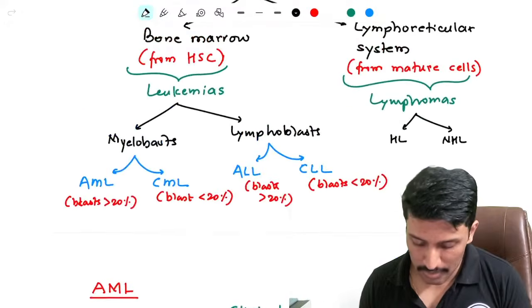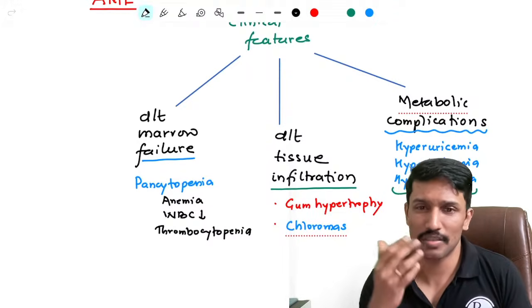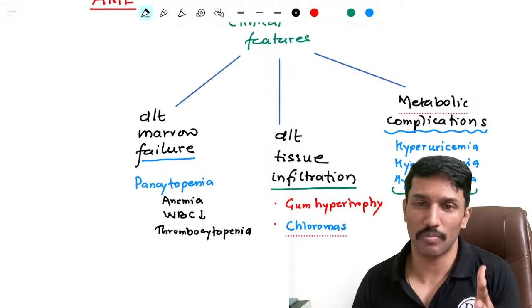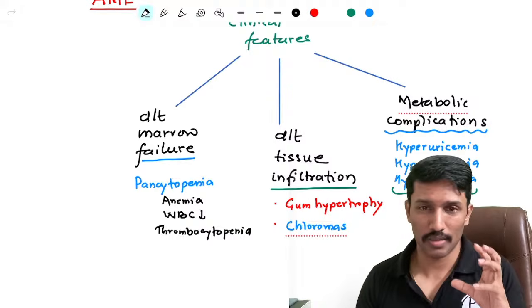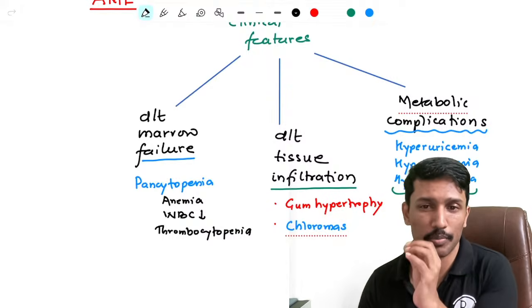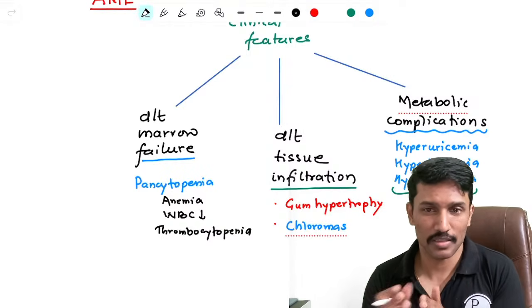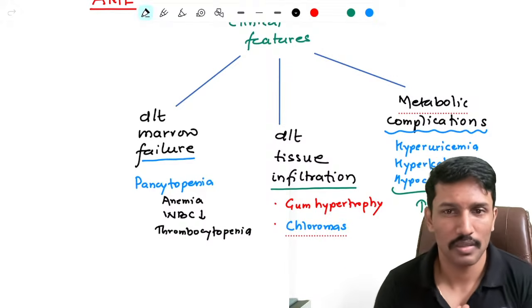AML is a leukemia, means it is originating inside the bone marrow. And as the name says, M means myeloid. So it is a myeloid leukemia with more than 20% blasts in the bone marrow. And because of this increased number of blasts, bone marrow failure happens and blasts infiltrate the tissues, giving rise to gum hypertrophy and chloromas. And if the blast cells die, they will release their intracellular components, causing hyperuricemia and hyperkalemia.